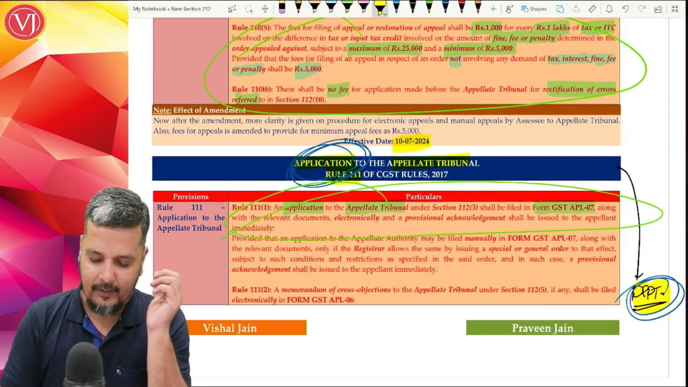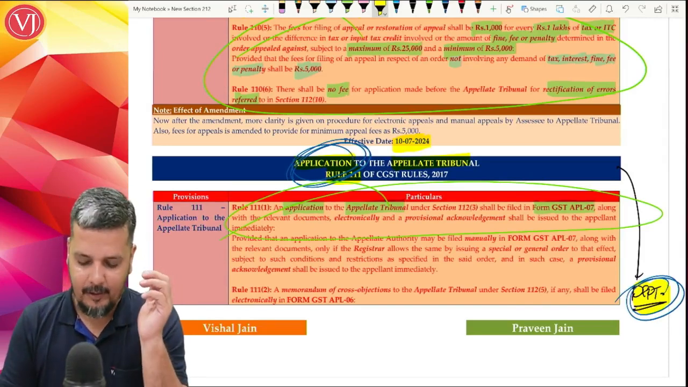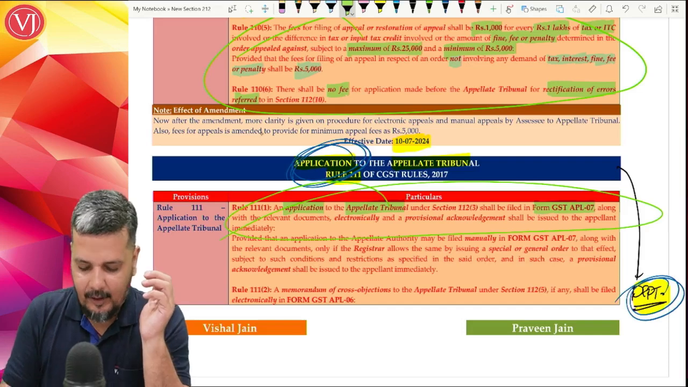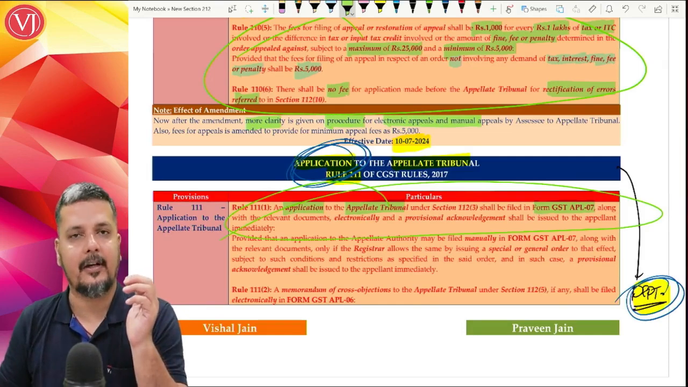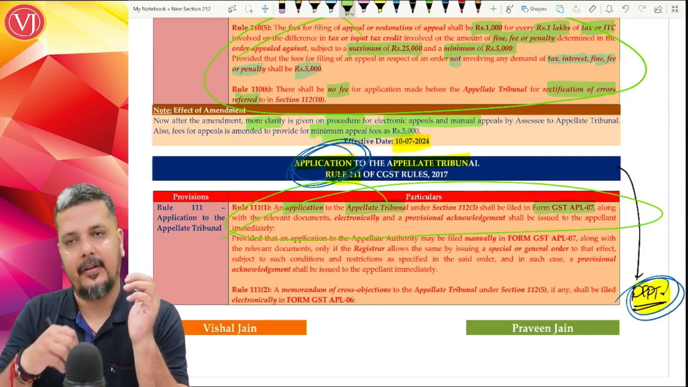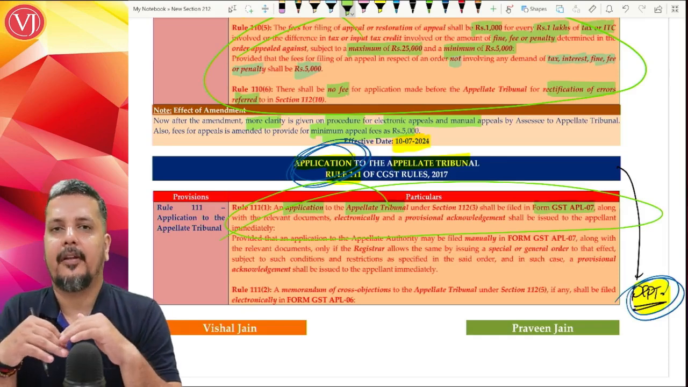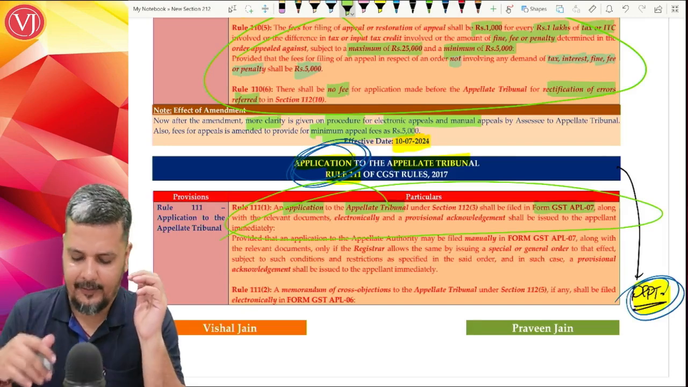What are the changes brought out in the provision? Basically, the provisions were the same. The changes brought here are that more clarity is given on the procedure as to when it is manual appeals and when it is electronic appeals. And there is a minimum appeal fees which is fixed as 5,000. So that was not there earlier. These are the amendments here.